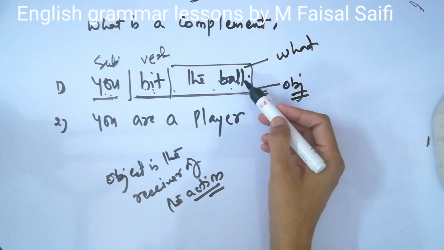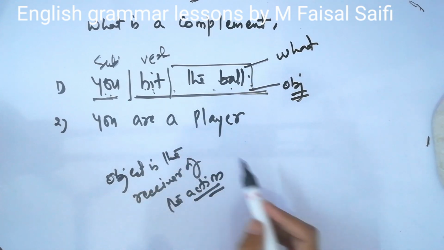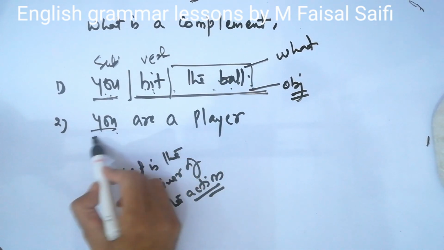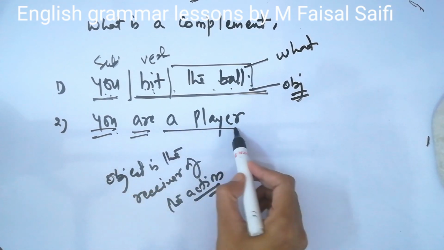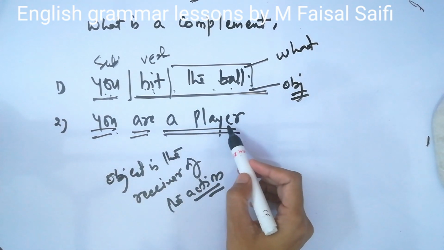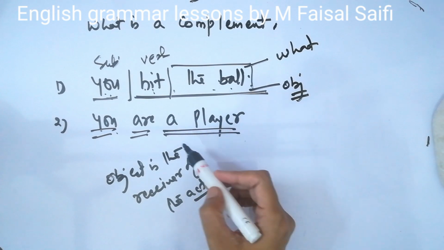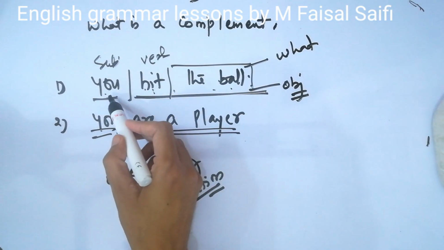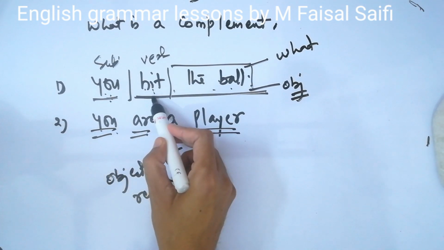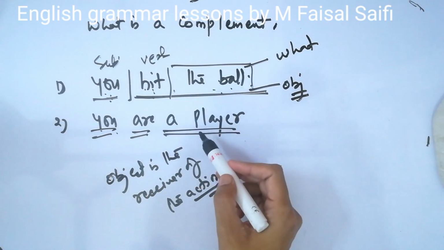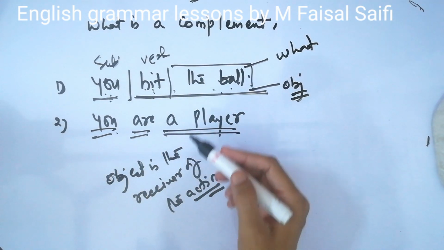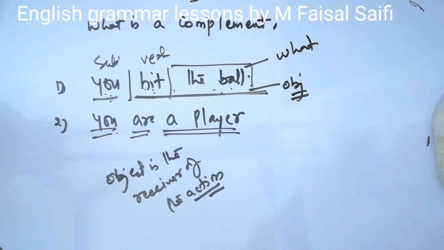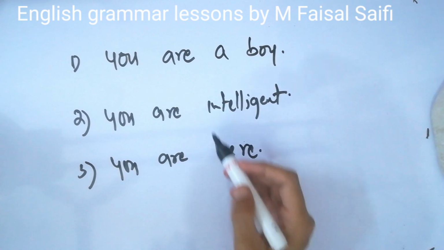But if you see, like here we divide the sentence, "You are a player": this is the subject part, are is a verb, a player. It is not the receiver, it is something else. Now we understand the subject part, the verb part, and the third part, which will be divided into parts. Let us understand in detail what a complement is.